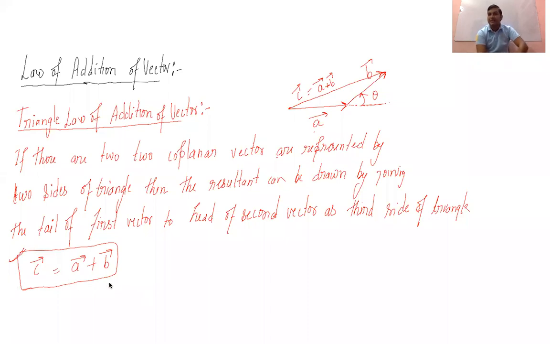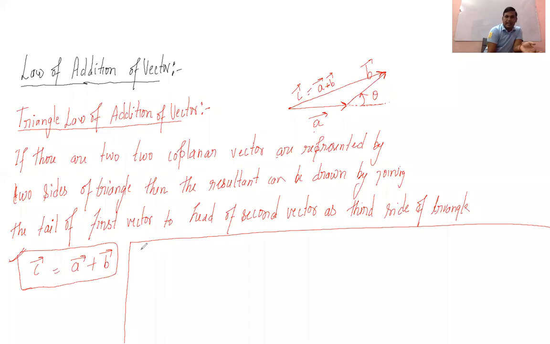because this is basically just a statement. How can we derive it? Okay, we can derive it to find the resultant. We have to find the resultant, so we are going to use the analytical method of vector addition. Okay, so here I am writing: analytical method of vector addition.